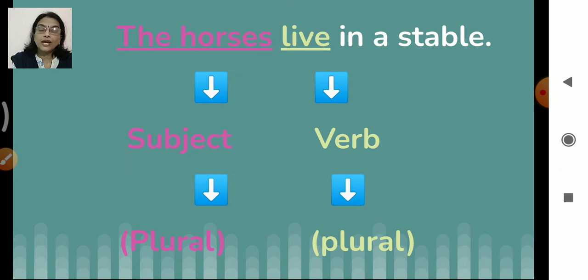Okay, when we want to have the singular verb, we have s here, and when it is plural we remove the s. Okay, usually. So this thing you have to keep in mind: when the subject of a sentence is singular, the verb also should be singular, and when the subject of a sentence is plural, the verb also should be plural.